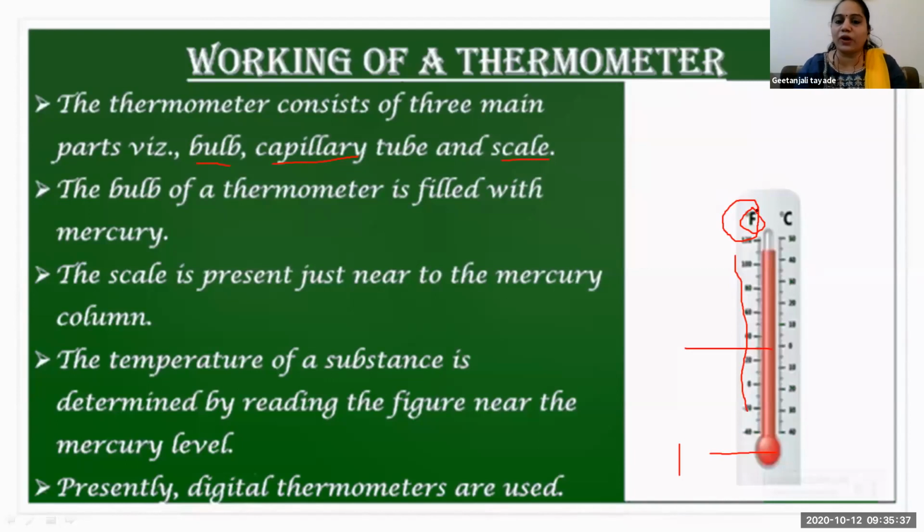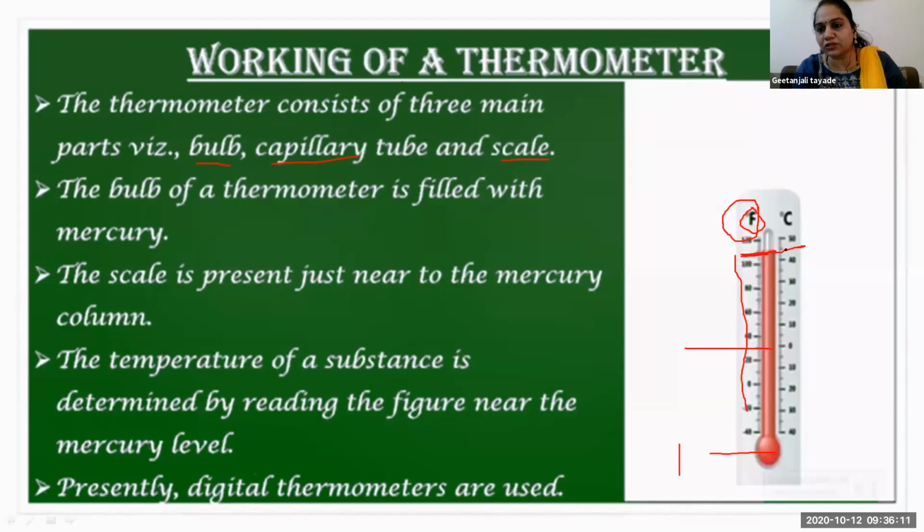So there are 2 scales: Fahrenheit and Celsius. And the thermometer has 3 parts: the bulb, the measuring scale, and the capillary tube. In the capillary tube, the mercury rises or falls according to the temperature, and we read according to that. We see where this line is, and we say, okay, in Fahrenheit the temperature is this much, and in Celsius the temperature is this much.